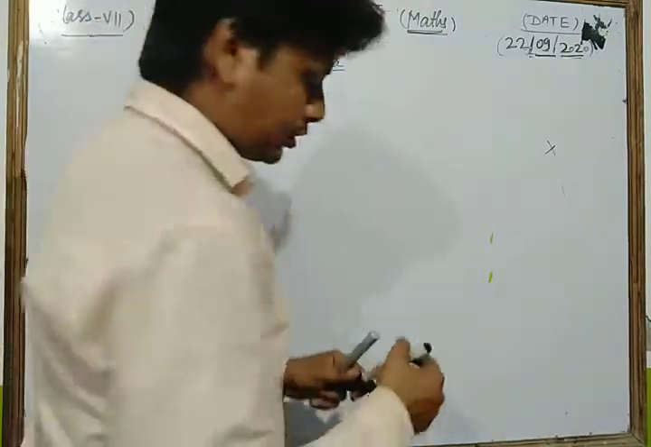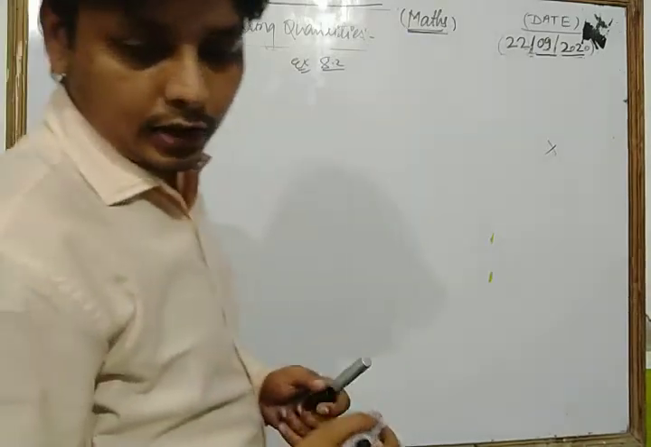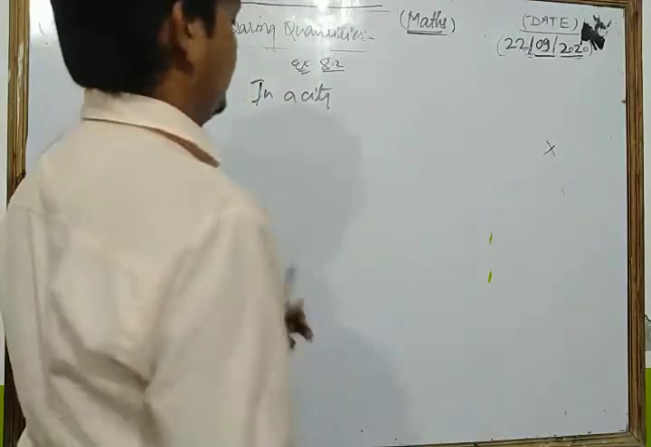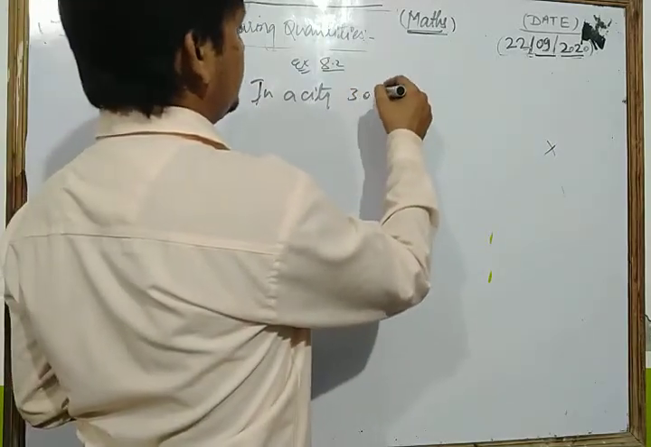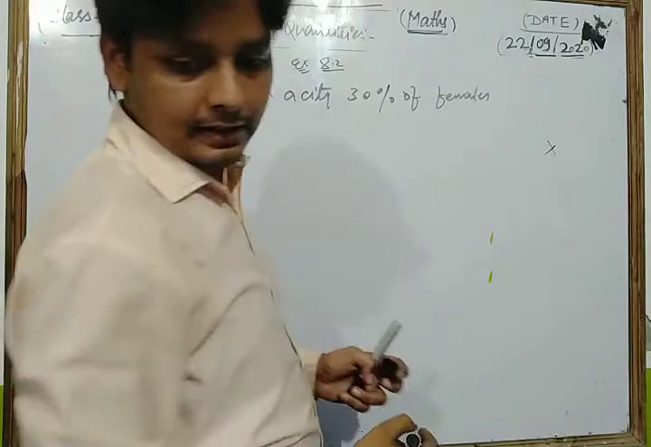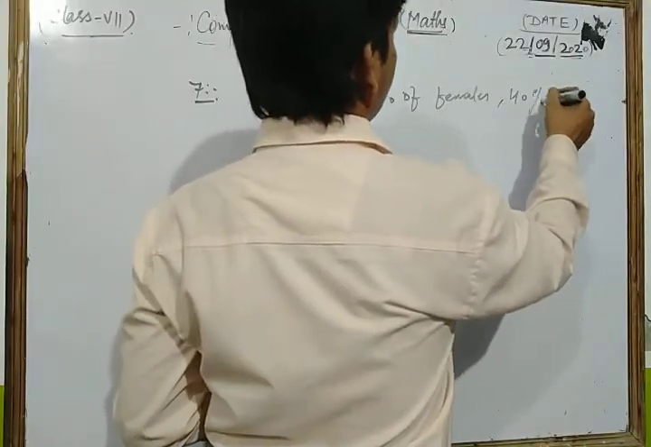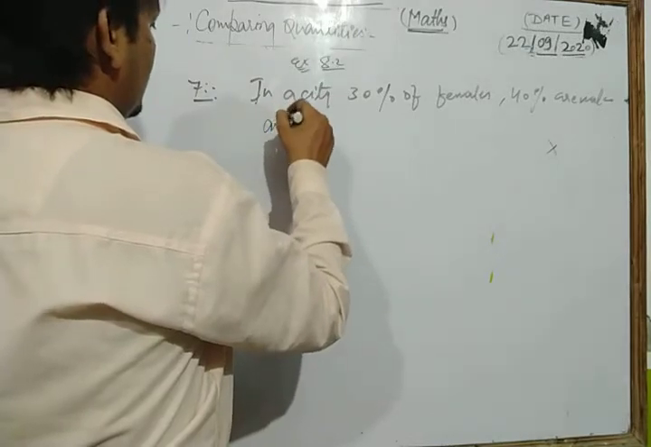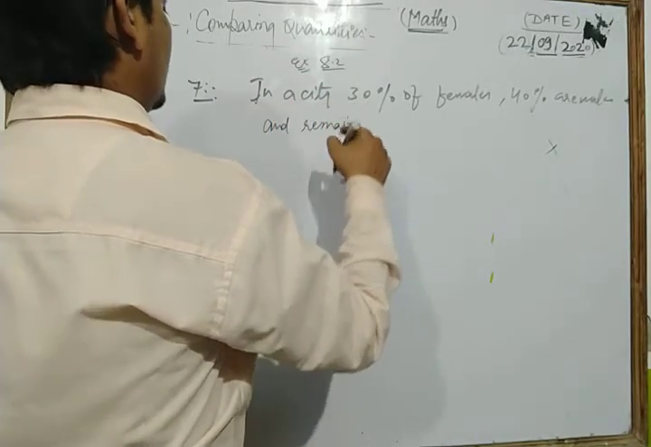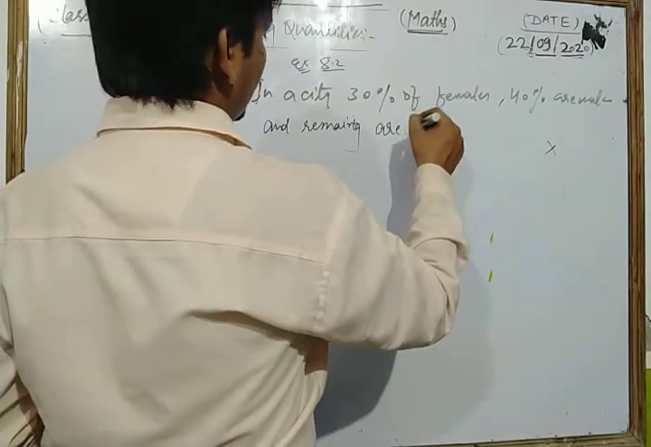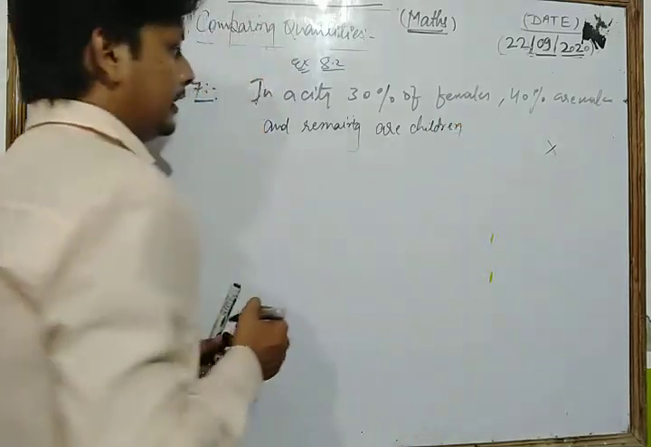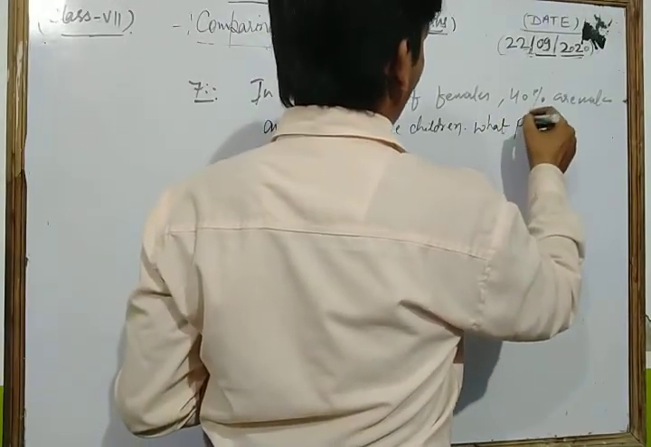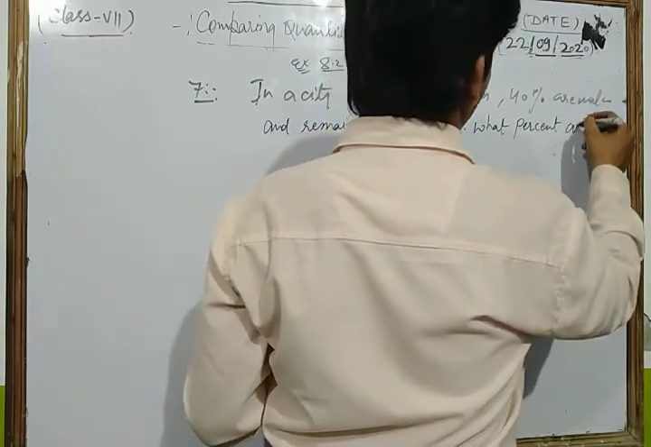Let's see the next question. We take the seventh question of this exercise. The seventh question is: in a city, 30% are females, 40% are males, and the remaining are children. What percent are children?